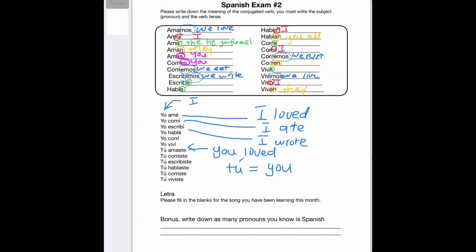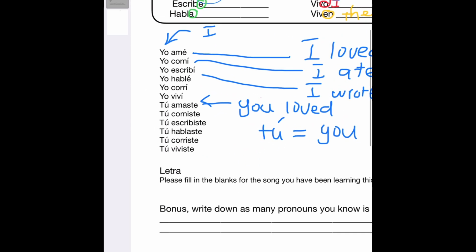The first part counts for a lot for the exam. The second part counts for the other part, the majority of the exam. But then there's the third part, letra, which is the lyrics. That's only going to have maybe 3 sentences that you have to fill in the blank, and they're very easy, really quick. And then last but not least is a bonus.